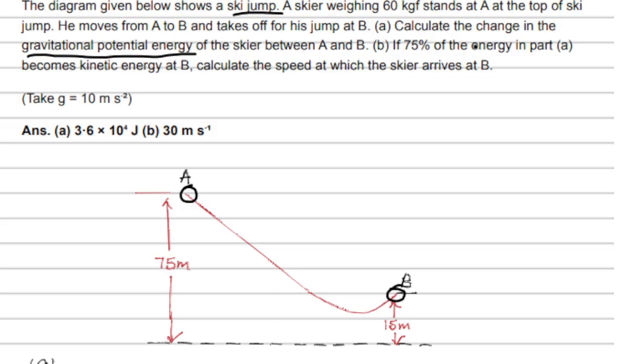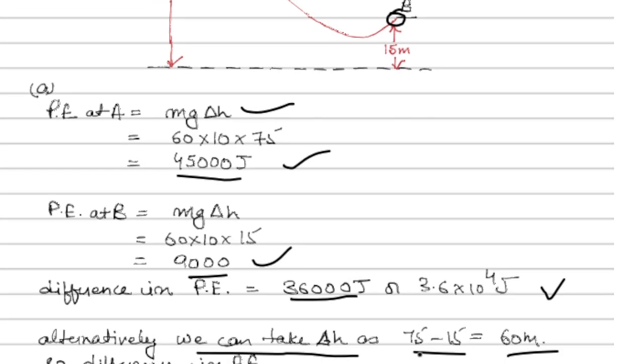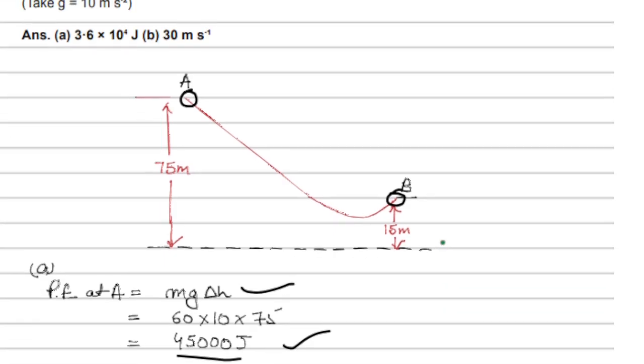If 75% of the energy in part A becomes kinetic energy at B, calculate the speed at which the skier arrives at B. So now the change in potential energy is 36,000, right? But what he is saying is that out of this energy, some energy is going out. And how much is remaining?